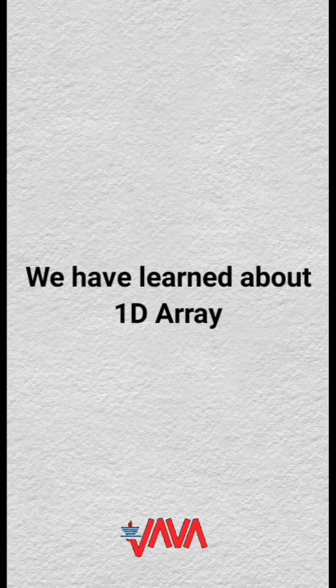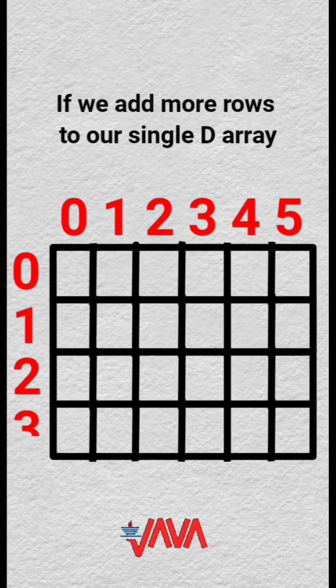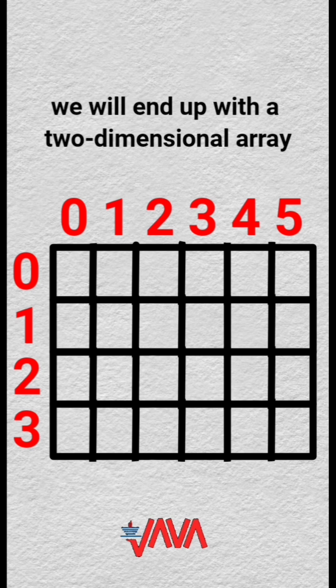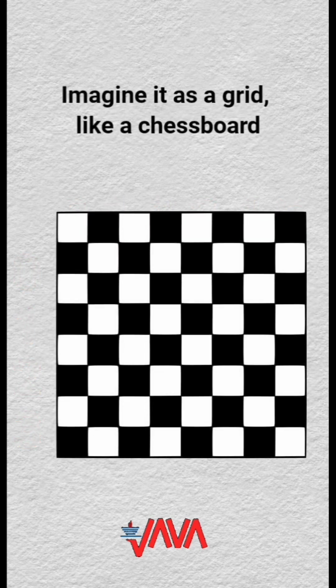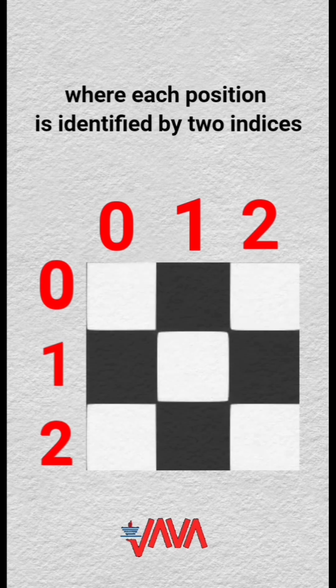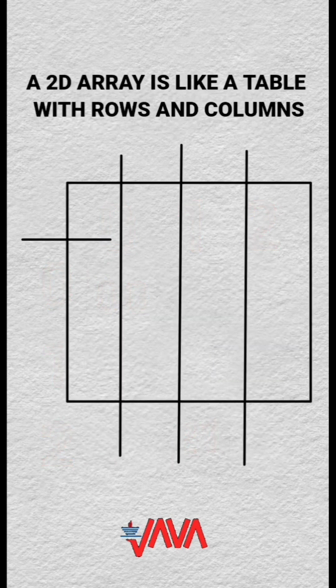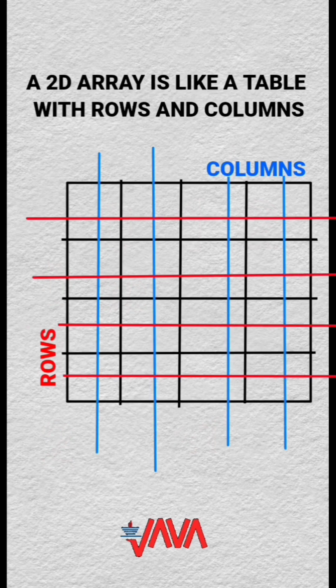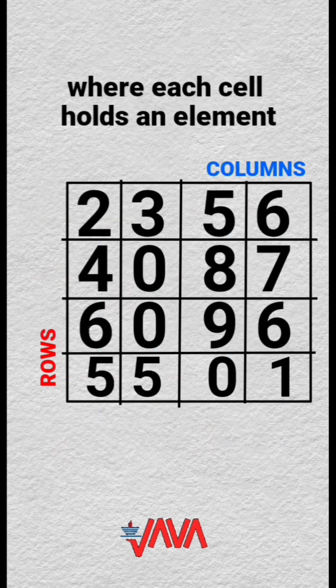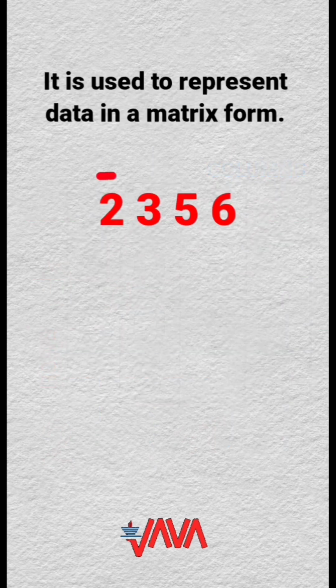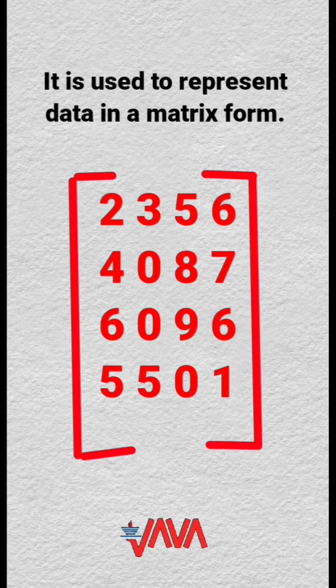In the previous session, we learned about the 1D array. If we add more rows to our single-dimensional array, we will end up with a 2-dimensional array, or 2D array. Imagine it as a grid, like a chessboard, where each position is identified by 2 indices. A 2D array is like a table with rows and columns, where each cell holds an element. It is used to represent data in a matrix form.